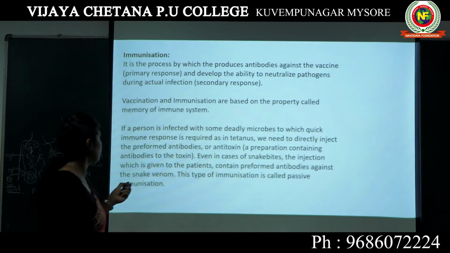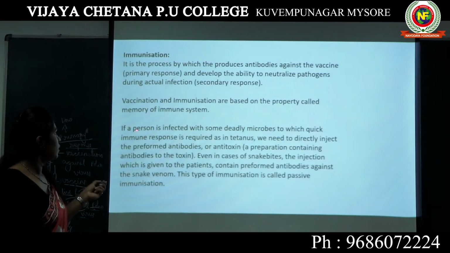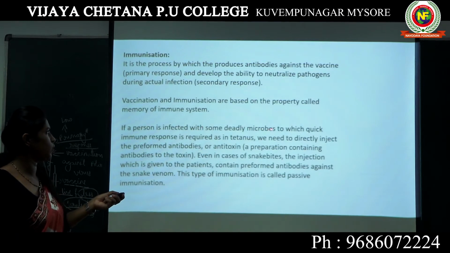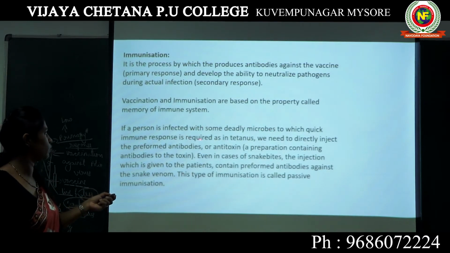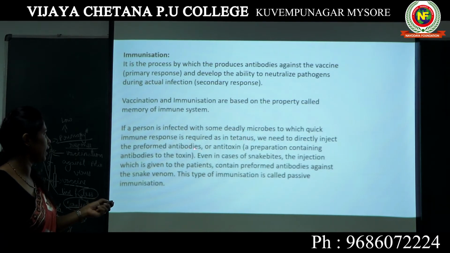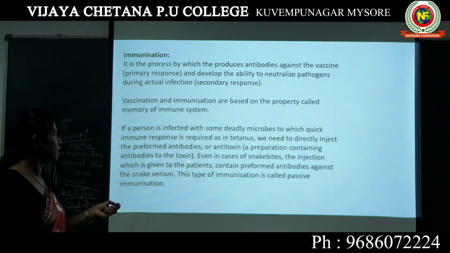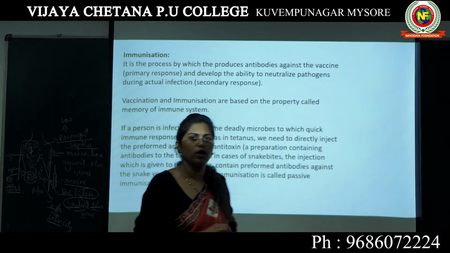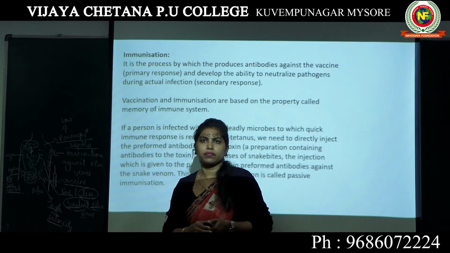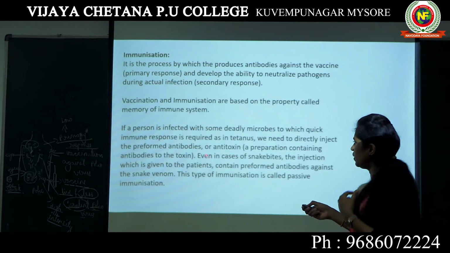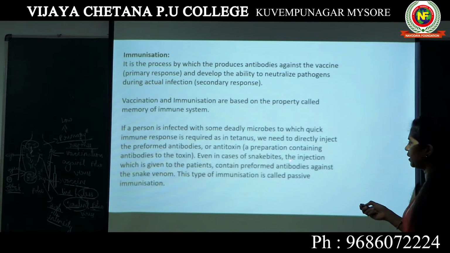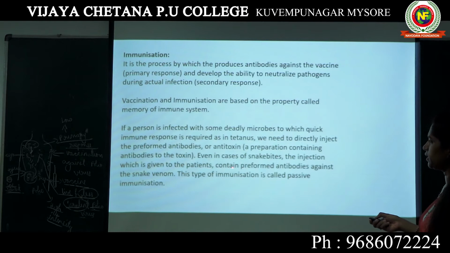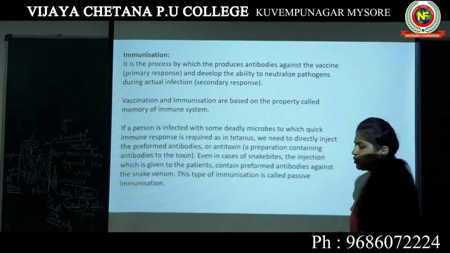What is memory? You know it already. Now, if a person is infected with some deadly microbes to which a quick immune response is required, as in case of tetanus, we need to directly inject the preformed antibodies or antitoxin. While explaining passive immunity, I mentioned this. Even in case of snake bites, the injection given to the patient contains preformed antibodies against the snake venom. This type of immunization is called passive immunization.